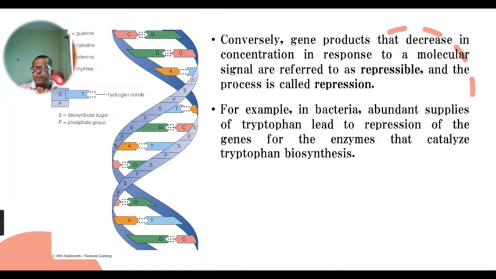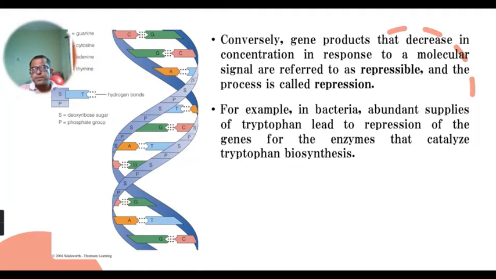Similarly, some gene products also decrease in concentration in response to a molecular signal. Okay, sometimes it may happen that because of some signals, the concentration of that enzyme, that protein, gets decreased, and such systems are referred to as repressible systems, and the process is known as repression.